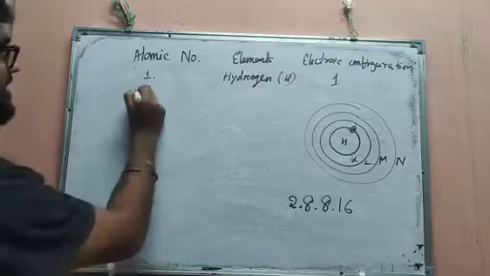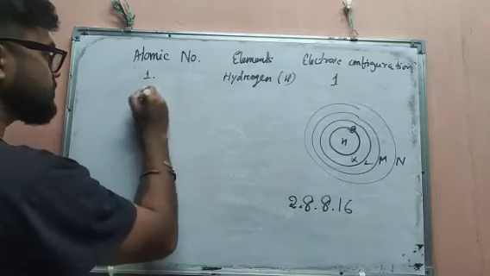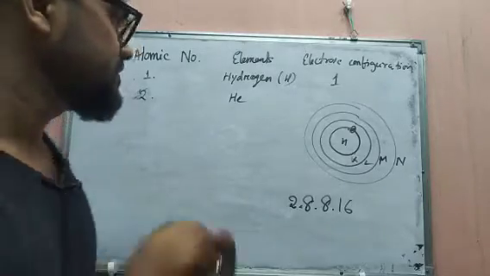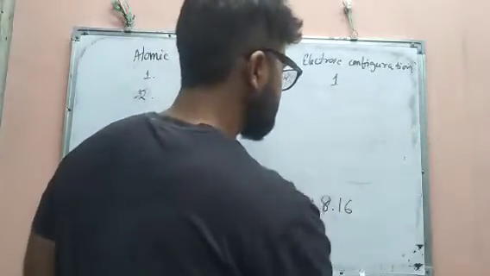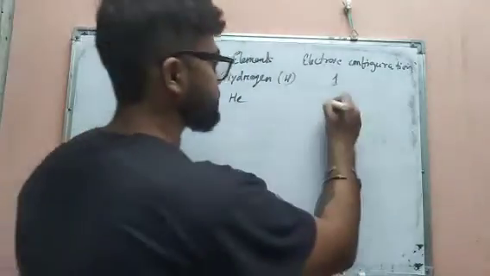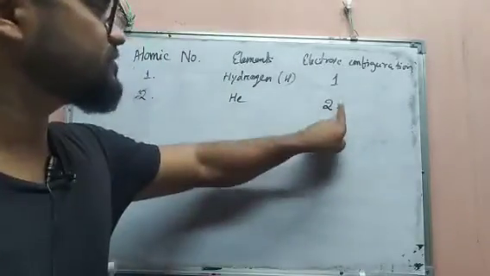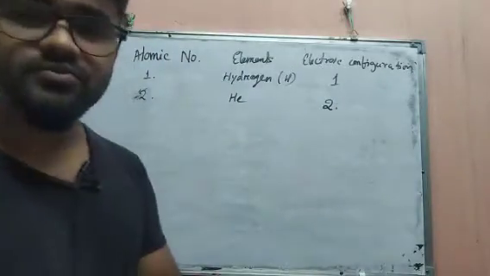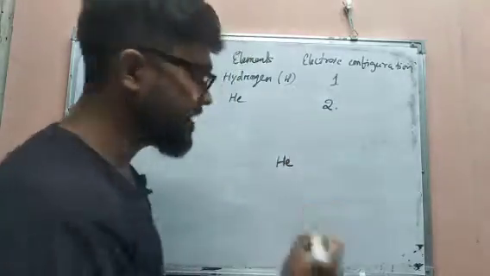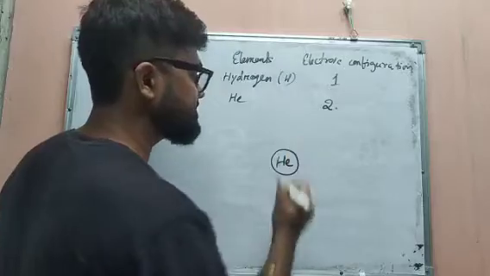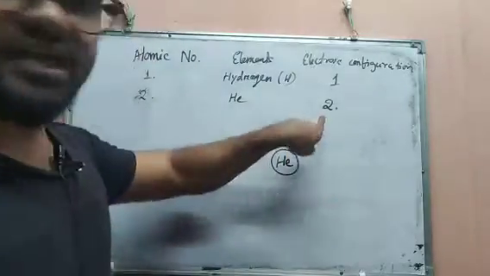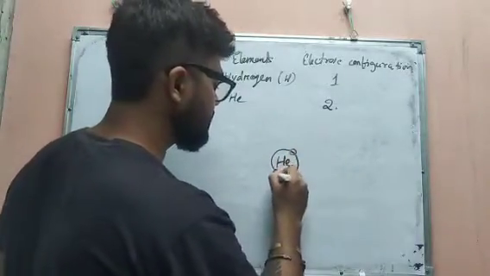Next we have helium, atomic number 2. So the electronic configuration will be 2, because here the number of electrons is 2. If we are asked to put those electrons in an orbit, simply write He, that is helium, and write the first orbit, that is the K cell. Then how many electrons are there? 2 electrons. So 1, 2.